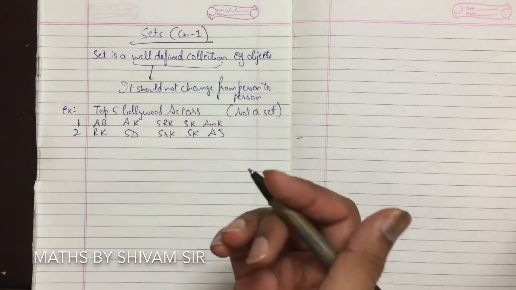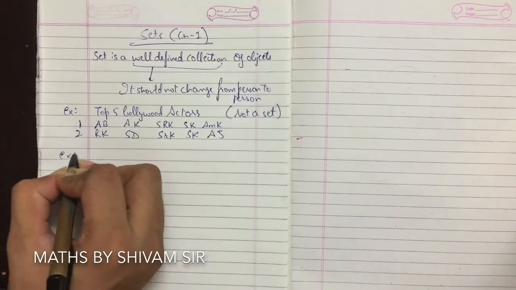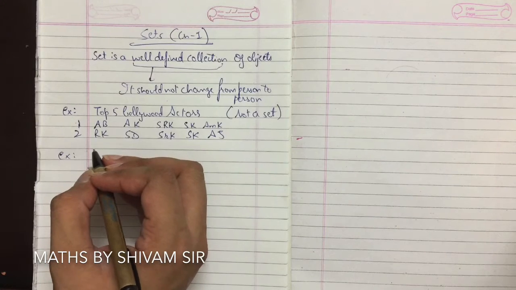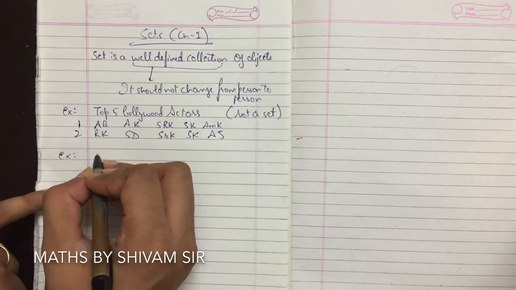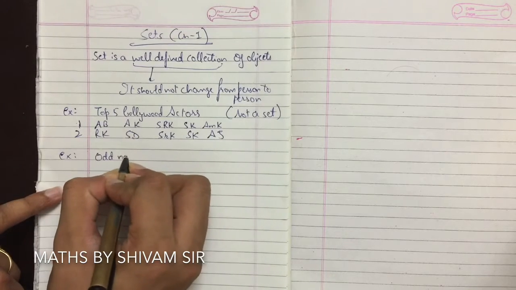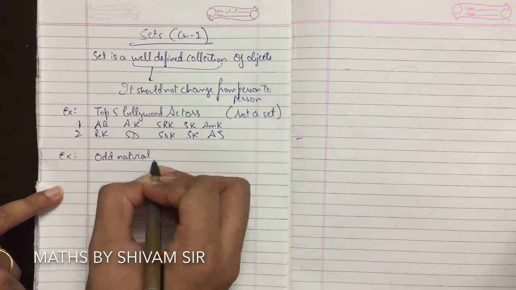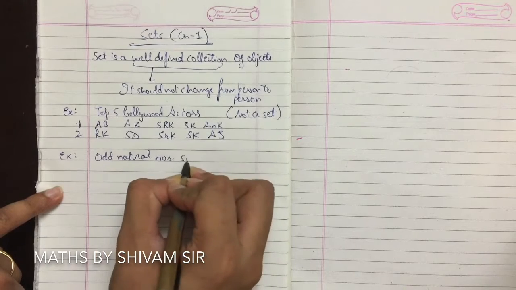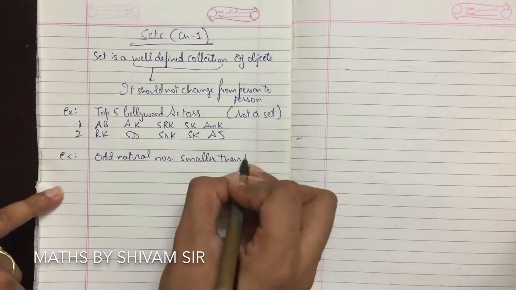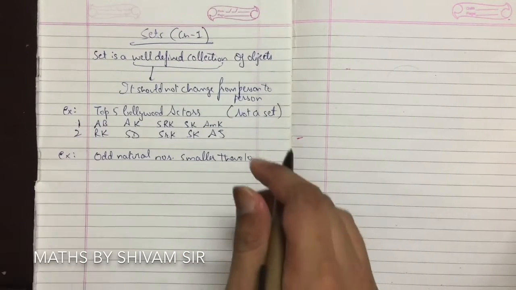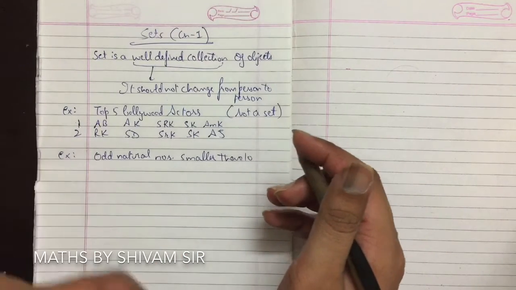Let's take another example. Let's find out the odd natural numbers smaller than 10. If we talk about odd natural numbers, we should know what natural numbers are first.